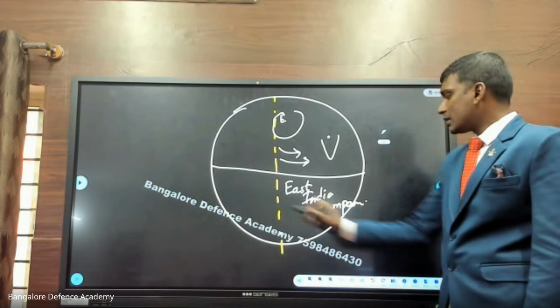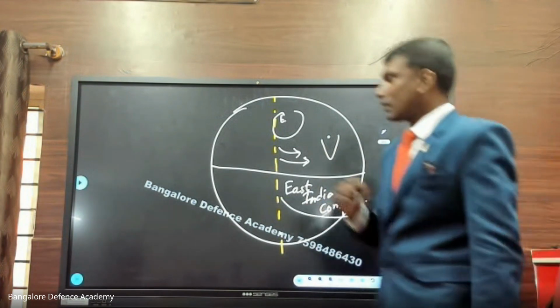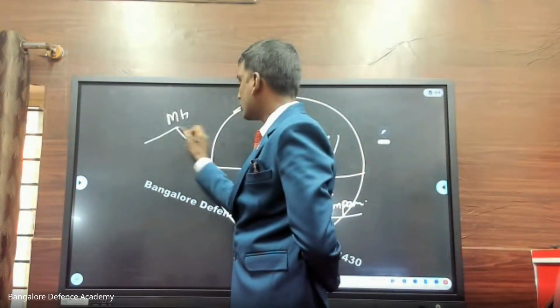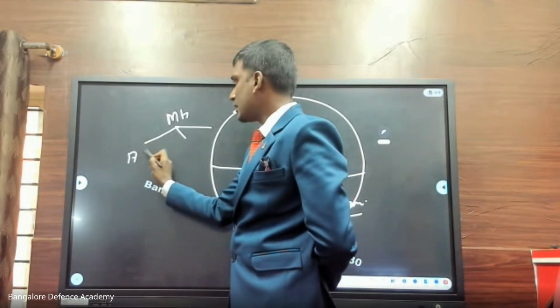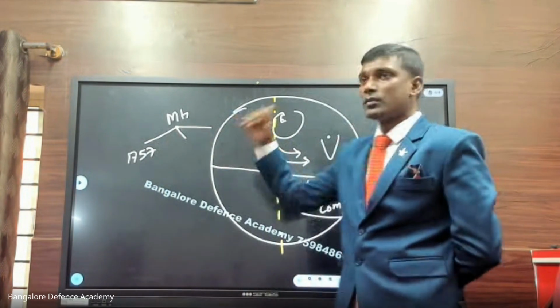Okay. East India Company. Do you understand now why this name came? Okay, now look at this. Modern history is divided into 3 sections. I start modern history from 1757. You can start from any year.